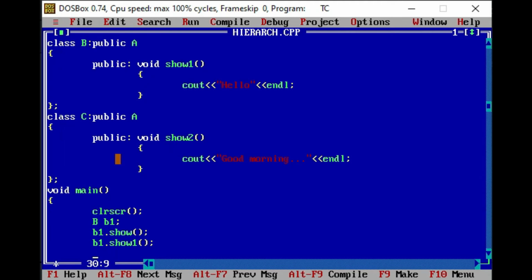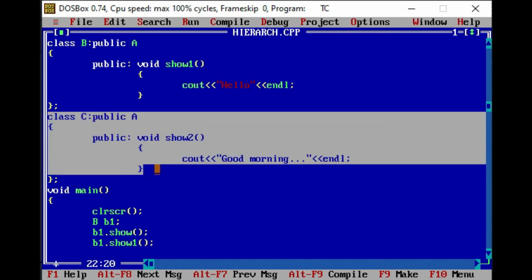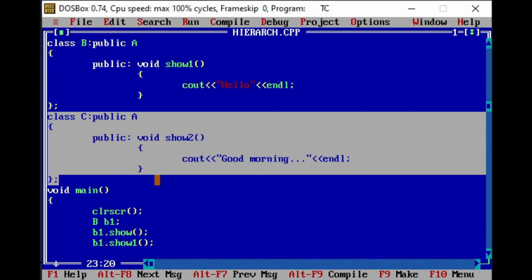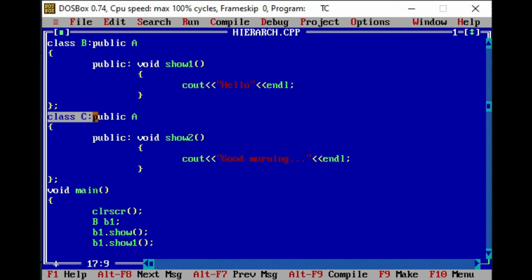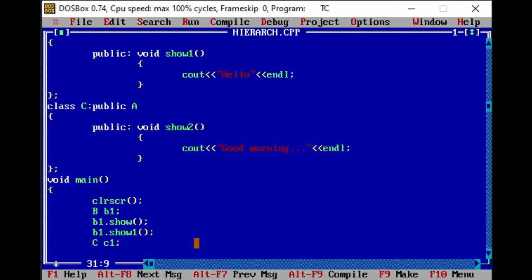Okay, now considering class C, class C is having the properties of class C as well as it is having the properties of class A. So we will see with the help of object of class C how we can access the properties of both A and C. Okay, so again here we will call the function show which is defined in class A, but this time we will call that function with the help of object of class C. So first of all we need to declare an object. So suppose I am taking here C and C1 object. Okay, so C1 dot show.